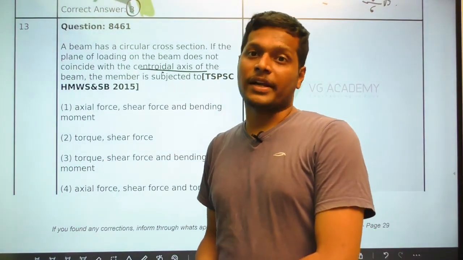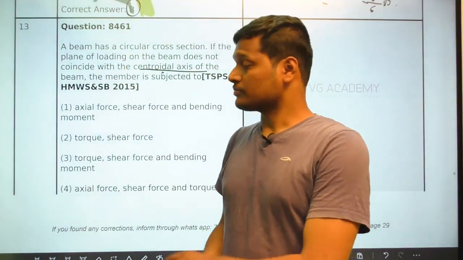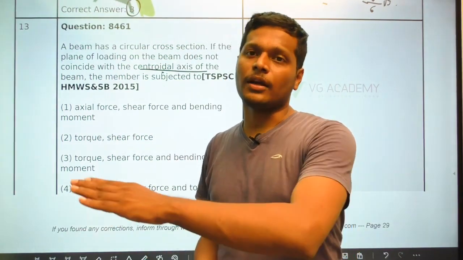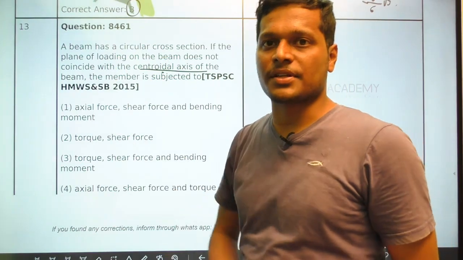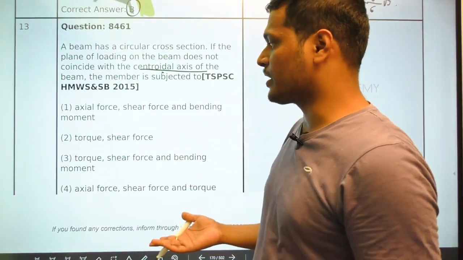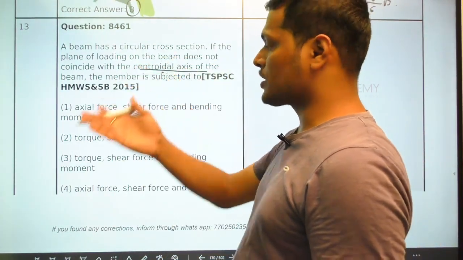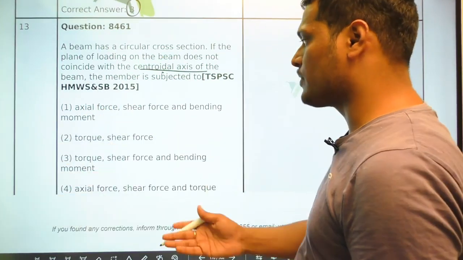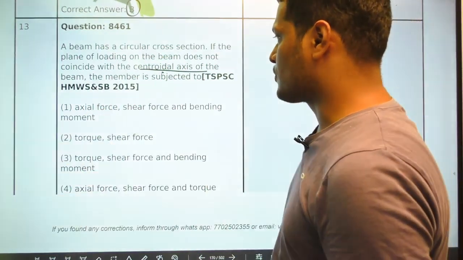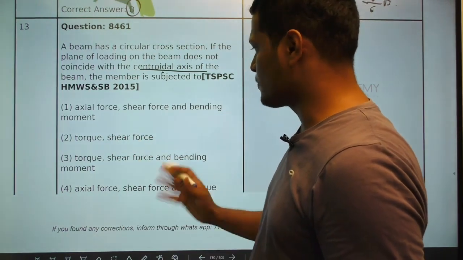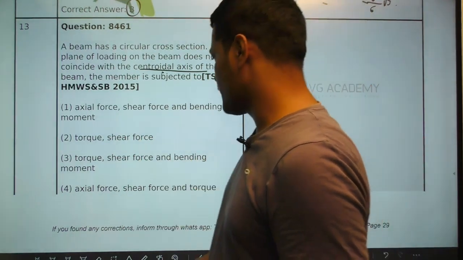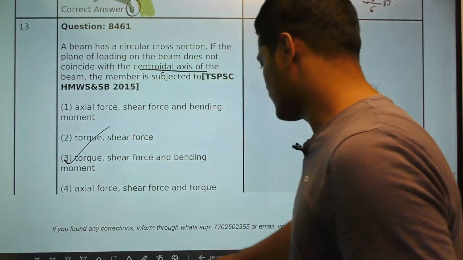Only for unsymmetrical sections or thin walled sections, in those cases we counteract the torsion, but here this is a circular section which is a symmetric section. There is no possibility of unsymmetrical bending. So if you are shifting the load away from the centroid, obviously it will have shear force. So axial is not possible, torsion is possible, shear is possible, bending is also possible. So option C will be the right answer.